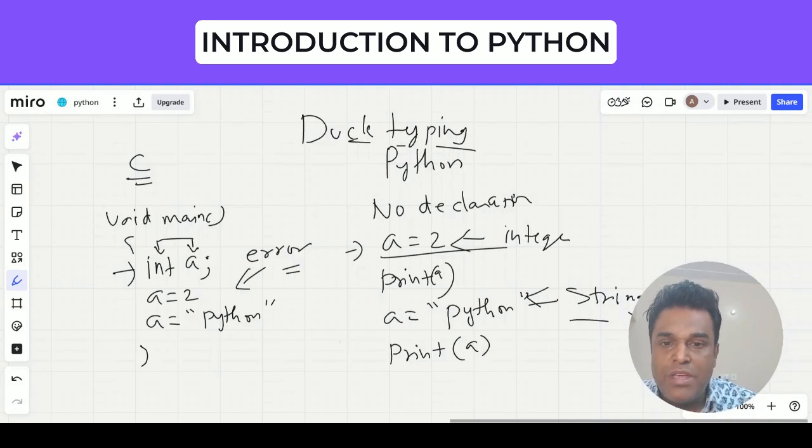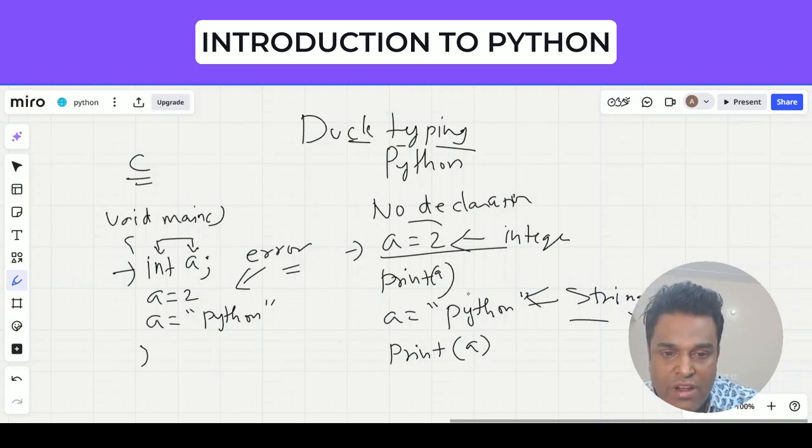So duck typing basically means if it looks like a duck, walks like a duck, everything it is doing like a duck, so it has to be a duck. So what it means is that if I have assigned an integer value to a, it has to be an integer variable.